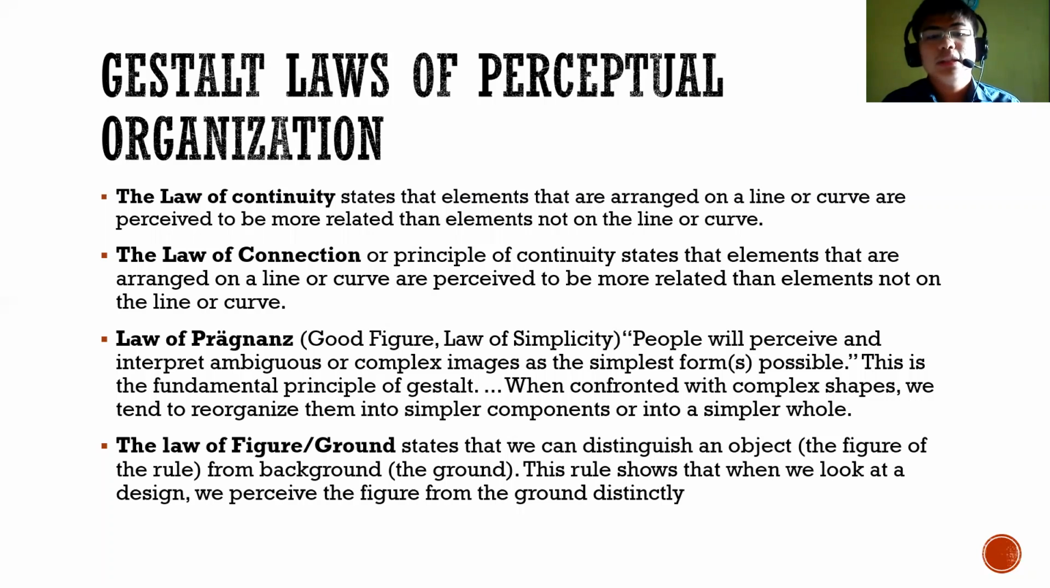The last one is the law of figure and ground, which states that we can distinguish an object, or the figure, from the background, which is usually the ground. This rule shows that when we look at a design, we perceive the figure from the ground as distinct and unique.